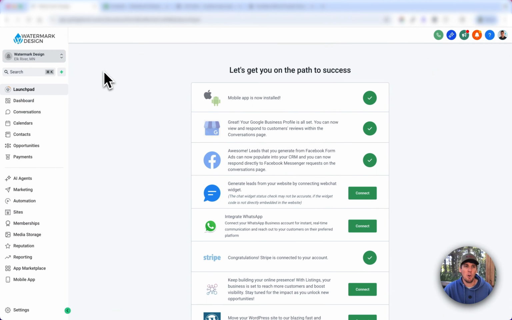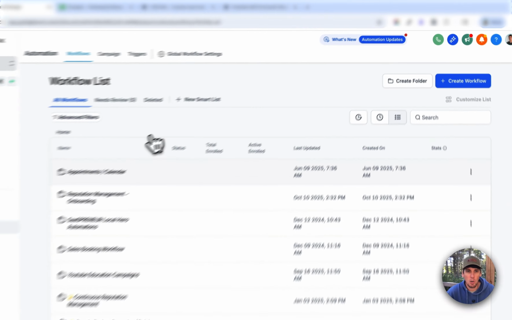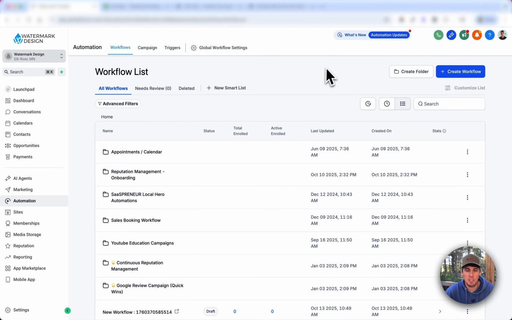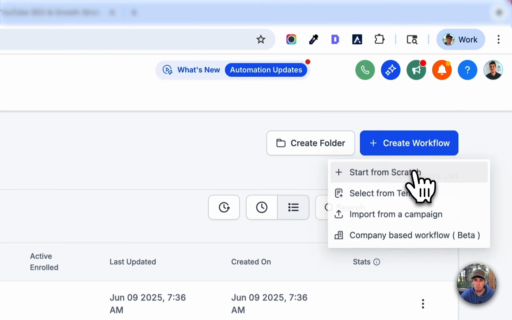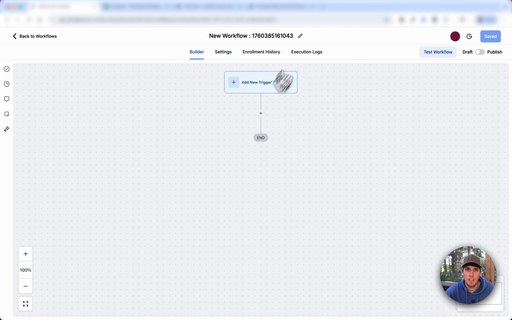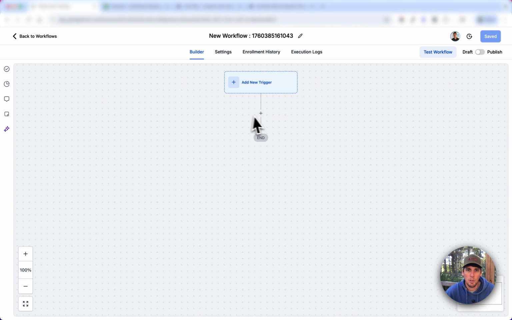First thing, you come into your GoHighLevel account. We're going to show ours here today, how we're doing things, and you want to go down to automations. We're going to create a new automation workflow for the automatic replies when you miss a call. So create a workflow, start from scratch. Right now we have a blank canvas.